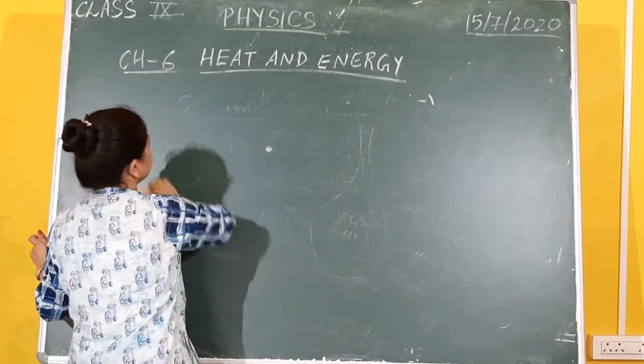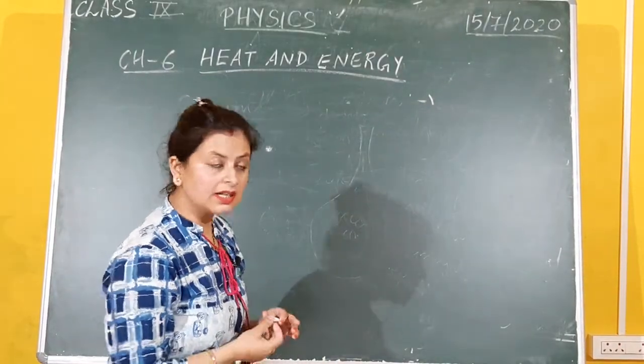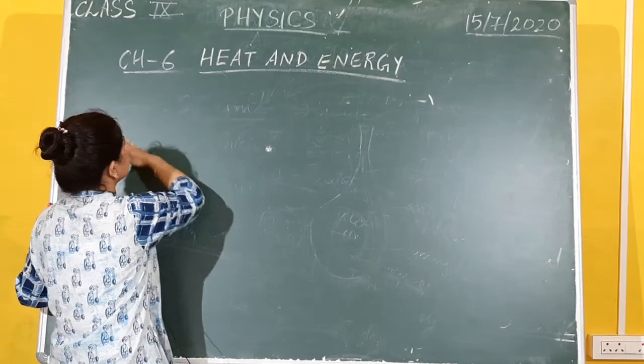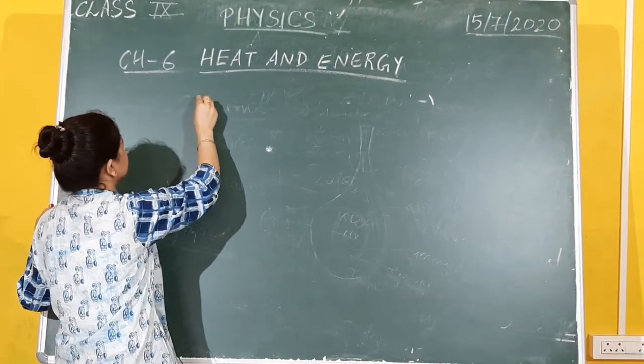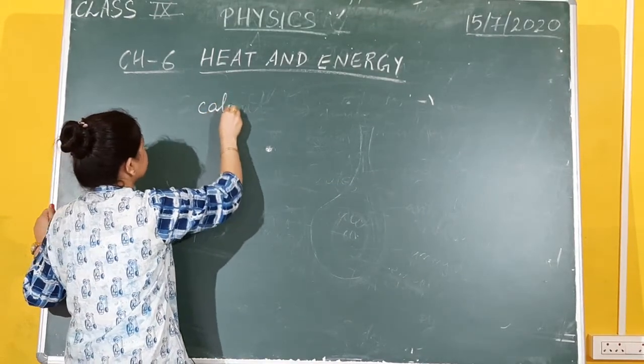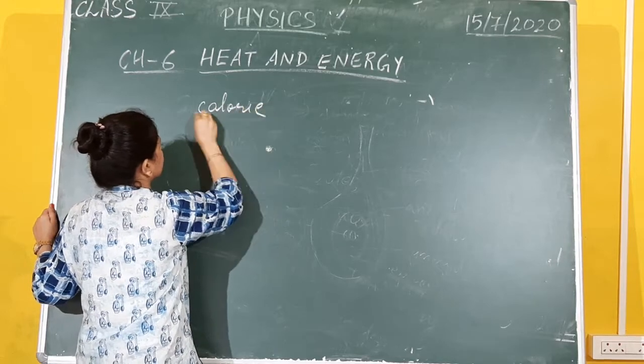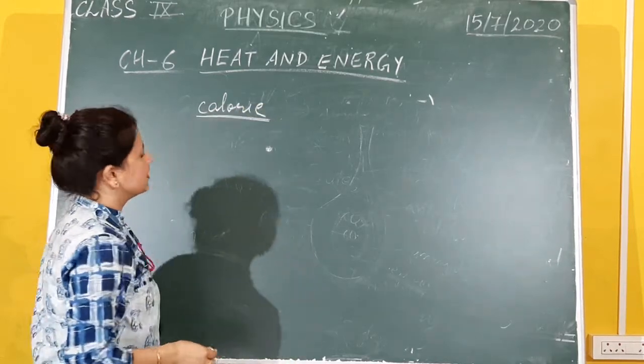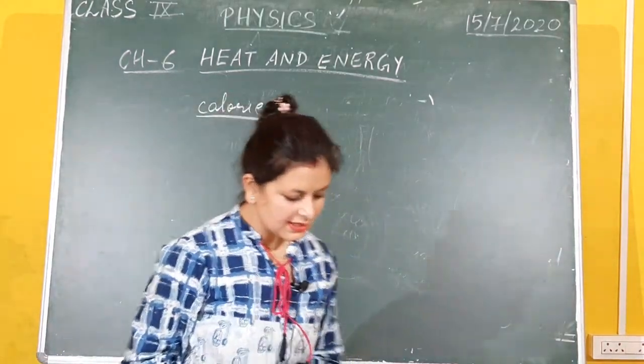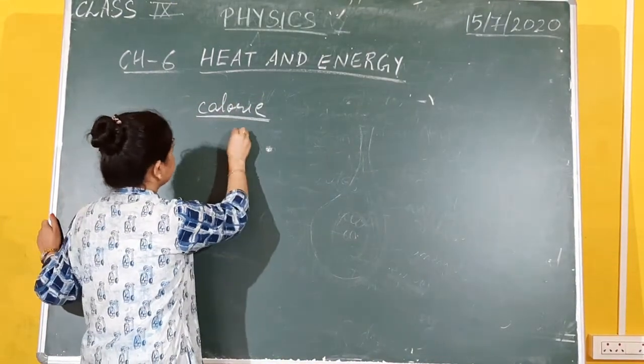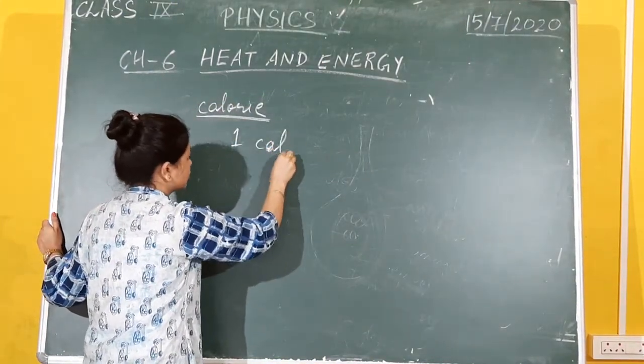Practically, we measure heat in another unit. The unit of heat that we use in practical day-to-day life is calorie. How is this calorie related to the SI unit of heat? 1 calorie is a bigger unit than joule.